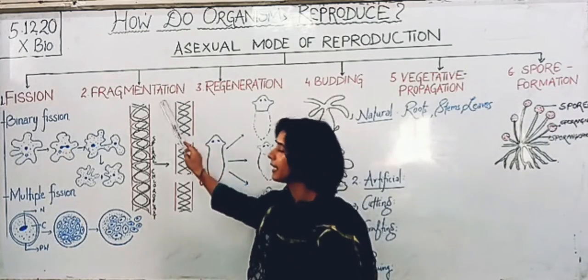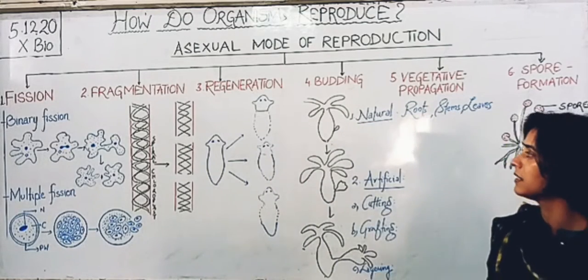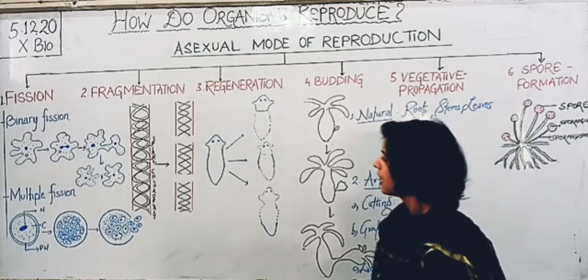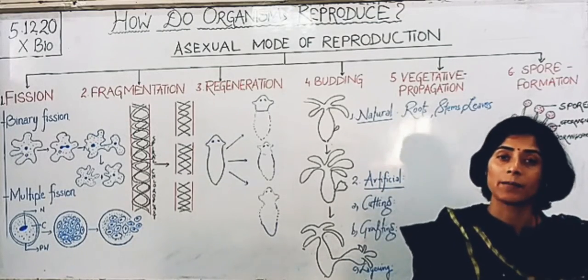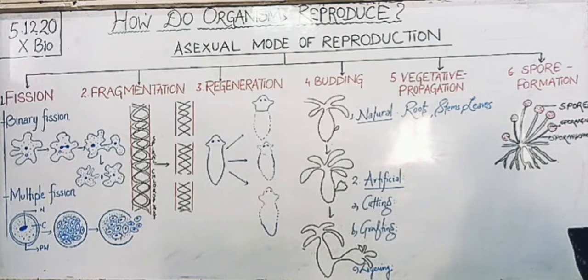Now let us move to the second one, fragmentation. The example of fragmentation is Spirogyra. In this type of asexual reproduction, filamentous algae like Spirogyra, upon maturation, break up into two or more small fragments or pieces.